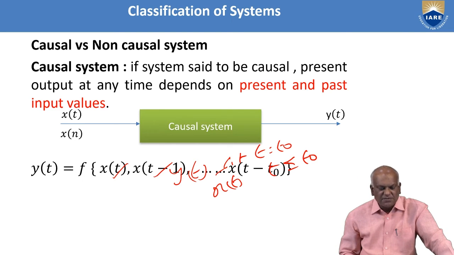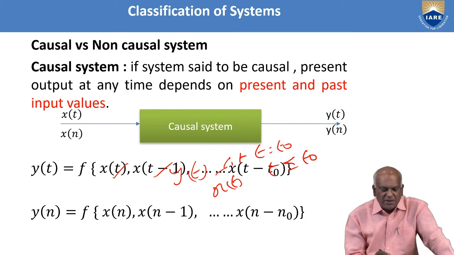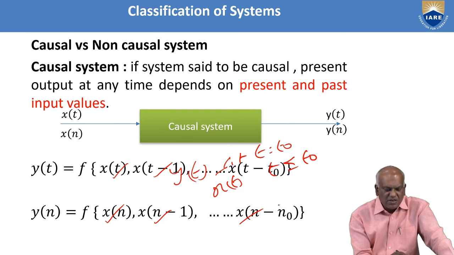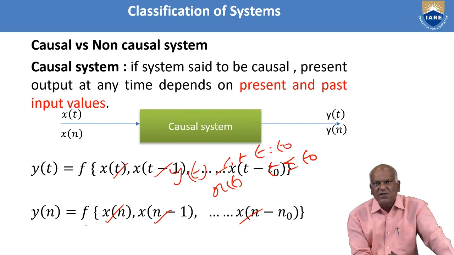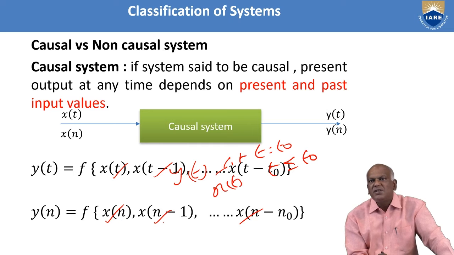Similarly, in the case of a discrete time system, y[n] is the response to x[n]. y[n] is dependent upon the present input value and past input values. That's why I am representing it as y[n] being a function of the present input and past input values.